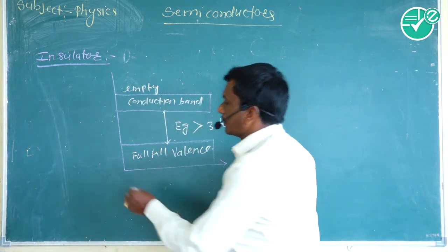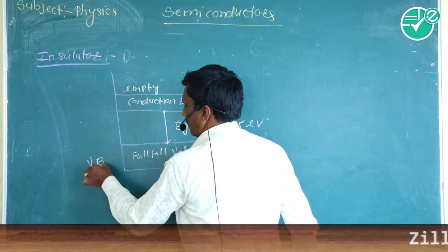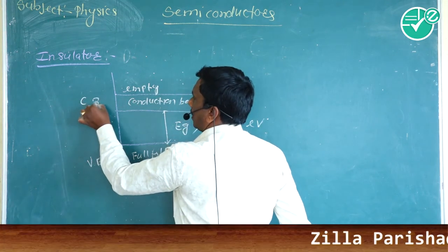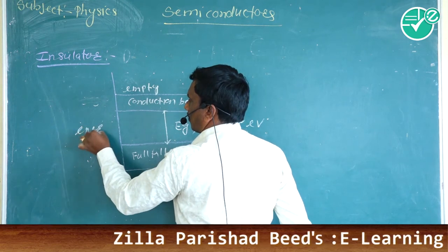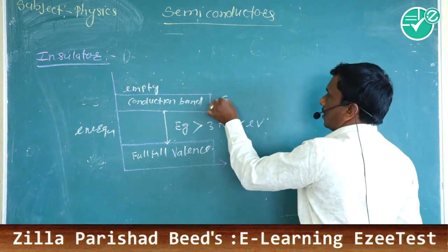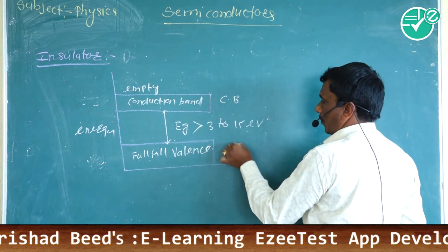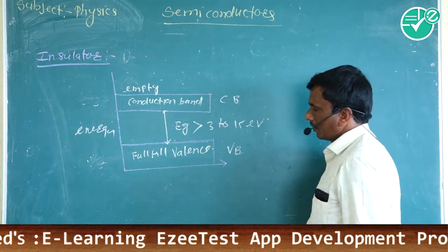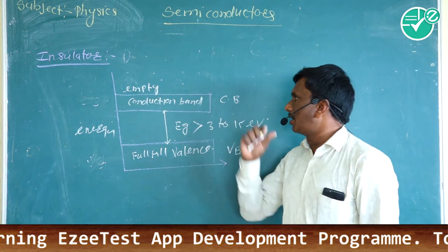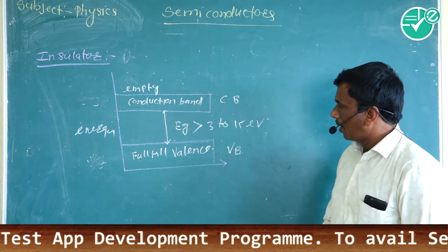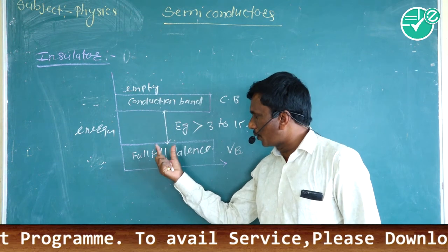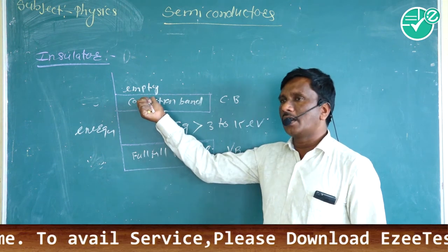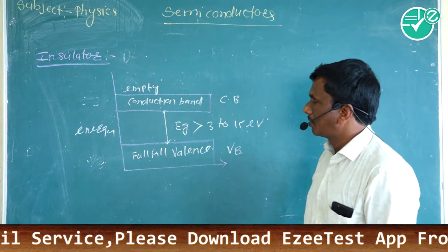So in an insulator, this is the energy axis, and this is the conduction band and valence band. The valence band is filled and the conduction band is empty, but there is a large forbidden gap. The electron cannot go from valence band to conduction band. This is the insulator.